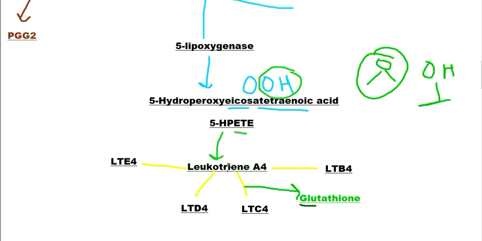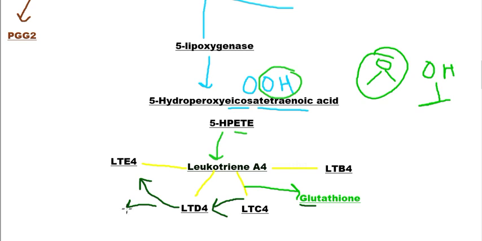When Leukotriene A4 is connected with this glutathione, it will give rise to Leukotriene C4. And Leukotriene C4 is converted into Leukotriene D4 by removal of glutamic acid. Once the glutamic acid that is attached with Leukotriene C4 has been removed, we will obtain Leukotriene D4. Leukotriene D4 can further be converted into Leukotriene E4 by removing glycine.